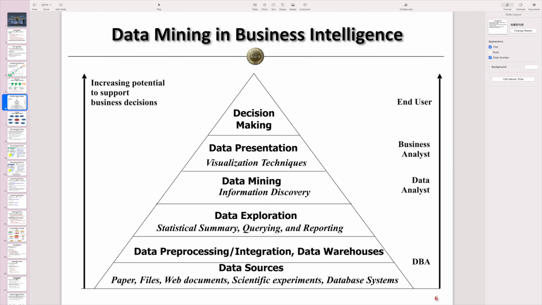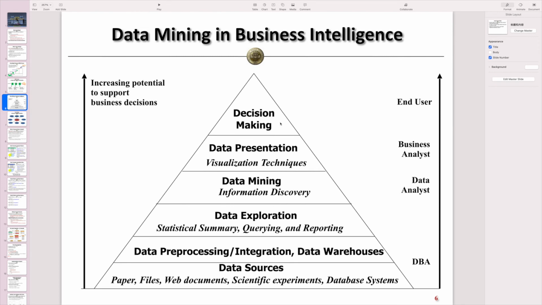In this data mining step, we can get some knowledge and information discovered from the data at the bottom. Based on the results from data mining, we can do data presentation via visualization techniques. We can show the data to the audience for decision making, which is the target of this process.